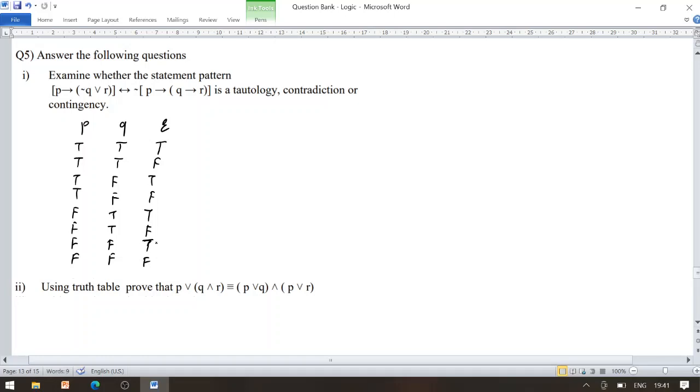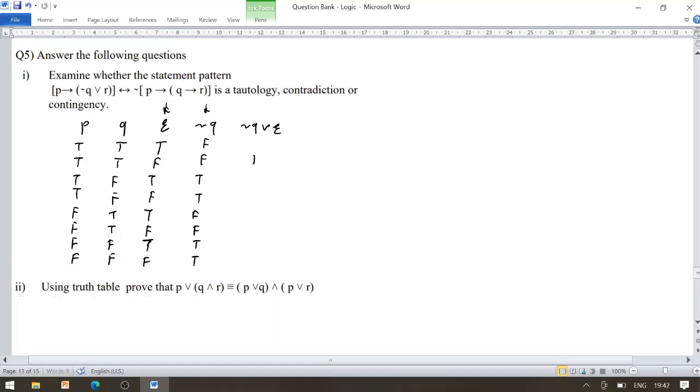Now we will require the negation Q, so find the negation Q. Negation of T becomes F while F becomes T, so the entries under negation Q are F, F, T, T, F, F, T, T. Now firstly evaluate negation Q disjunction R. Look at negation Q and R only, that means columns 3 and 4.